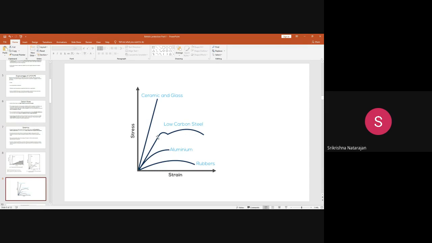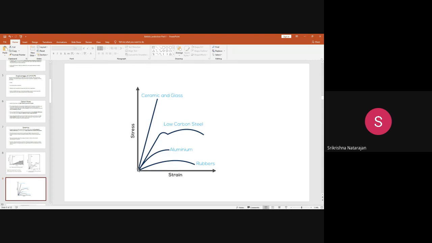But after a particular point, the elastic limit is crossed so that it becomes plastic. In the plastic region, even with less stress it will extend, so the strain to failure becomes higher, and after it reaches the ultimate tensile strength, it will undergo fracture.